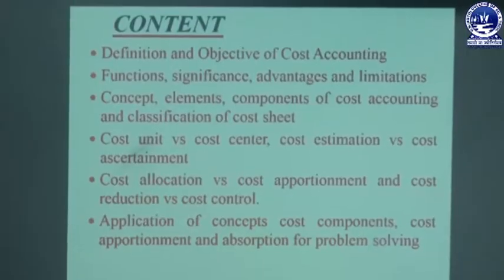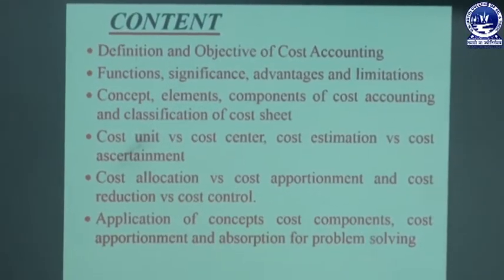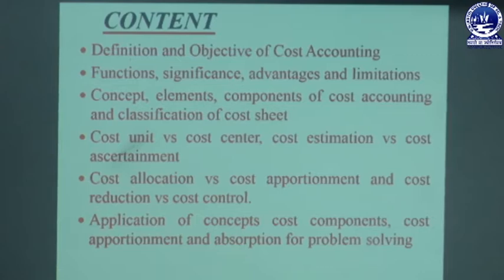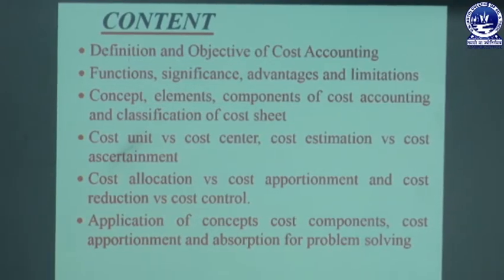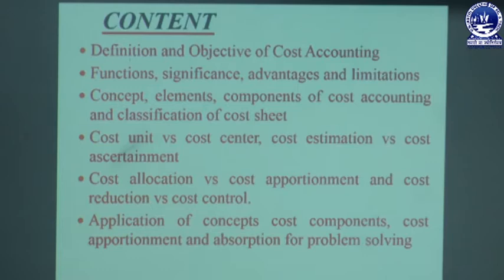So the basic contents relating to cost accounting are: first, definition and objectives of cost accounting; second, functions, significance, advantages and limitations; then concept, elements, components of cost accounting, classification of cost and preparation of cost sheet.